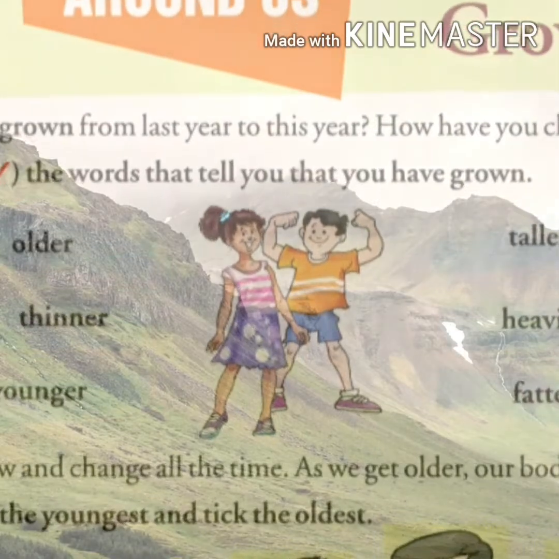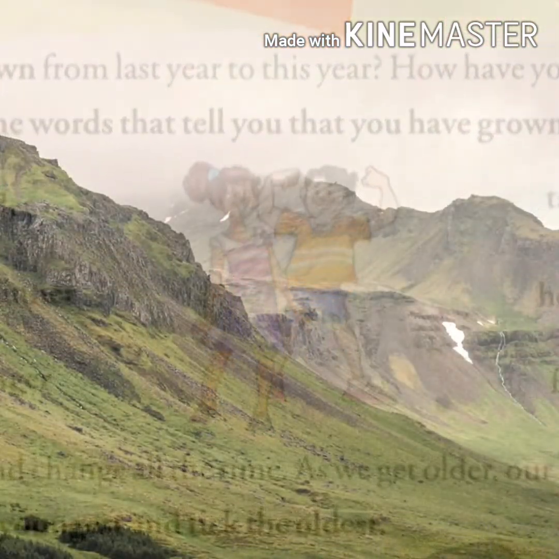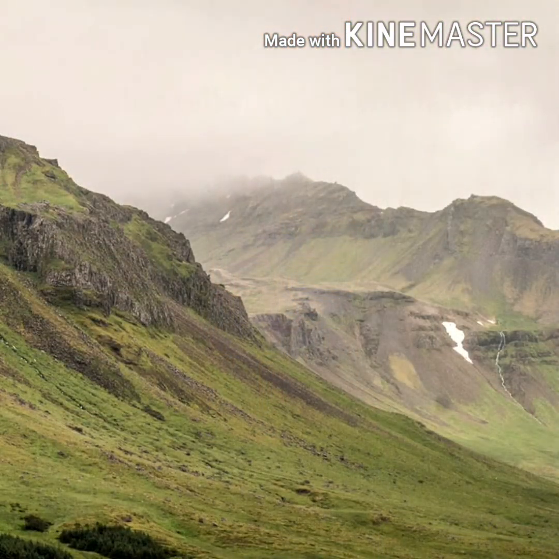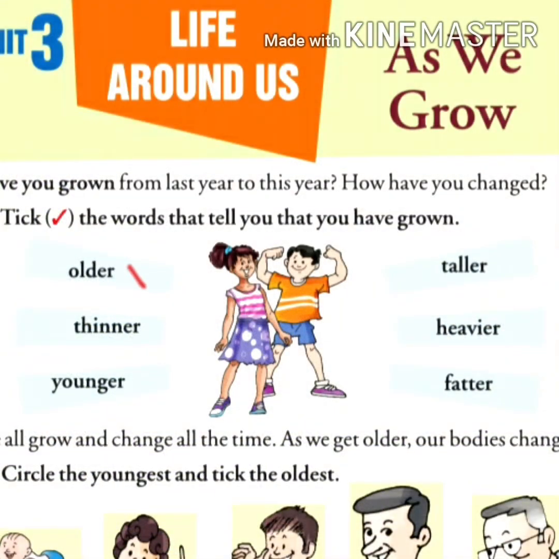So children, can you tell me what the words are? Okay. The words are older, taller, heavier and fatter, because these four words indicate growth in terms of age, height, weight and size. Okay.